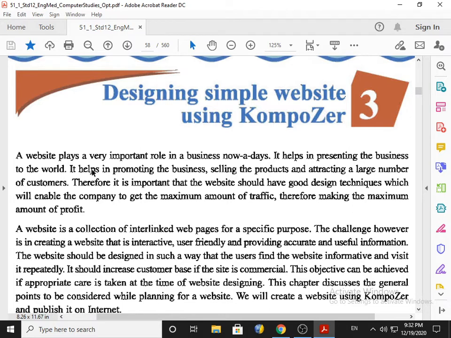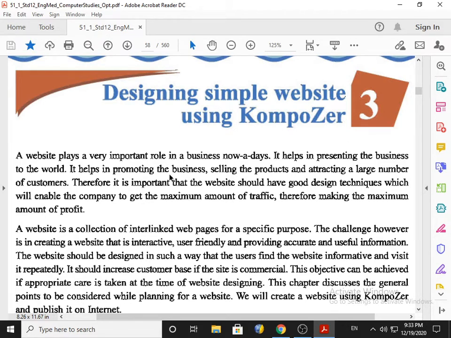A website plays a very important role in business nowadays, because a website is one type of your identity on the e-commerce platform, and it helps in presenting the business to the world so that people are able to identify you on a global platform.